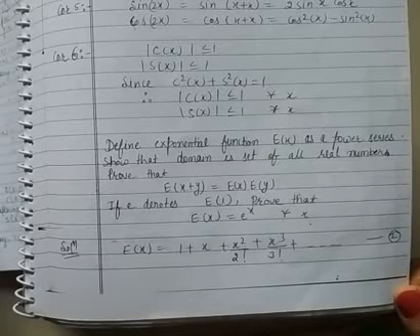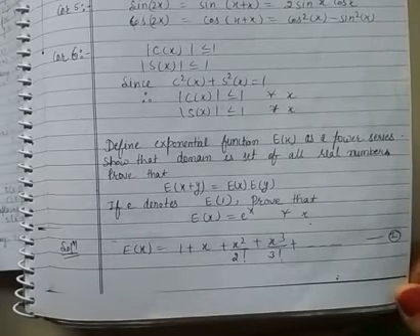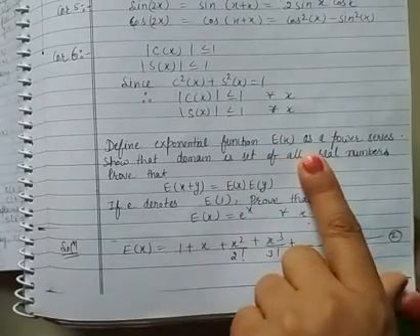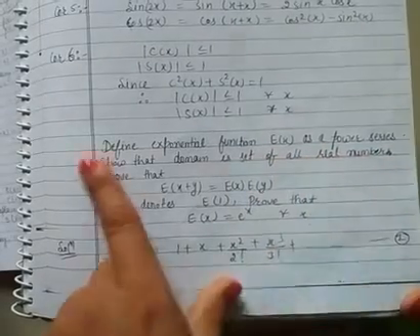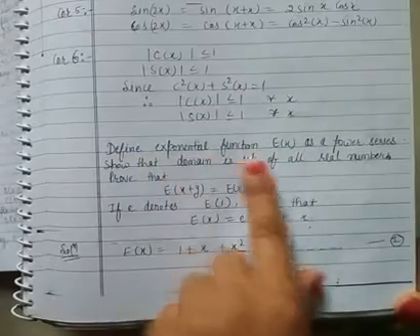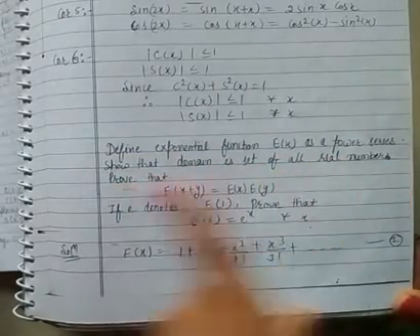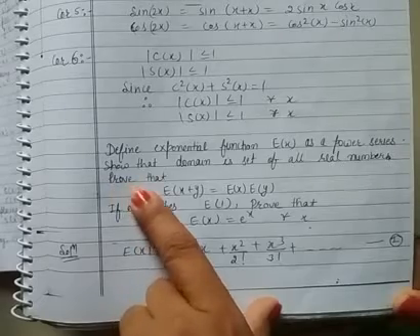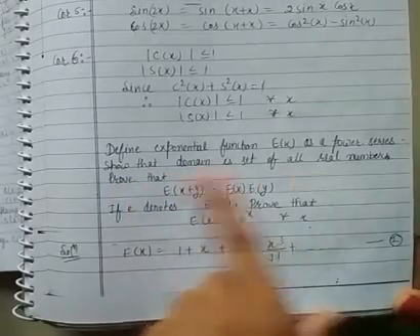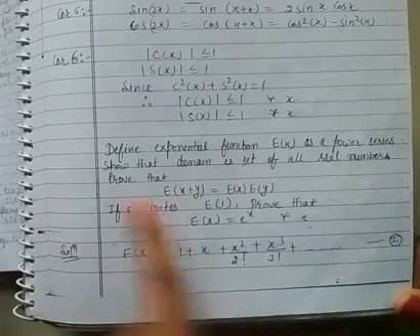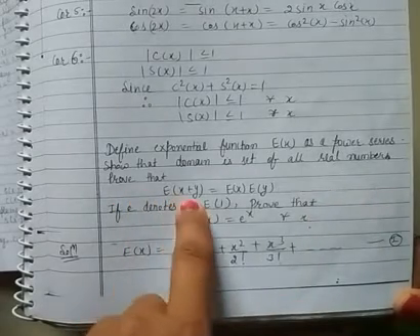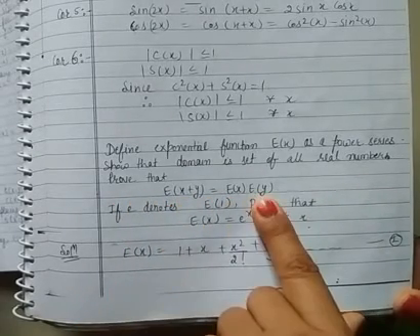So now we'll prove some theorems for the exponential function in the power series. The question is: define the exponential function e^x by its power series and show that its domain is the set of all real numbers. That is, the radius of convergence should be infinity, and then you have to prove that e(x plus y) is e^x e^y.